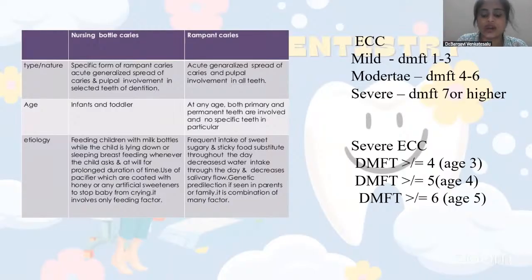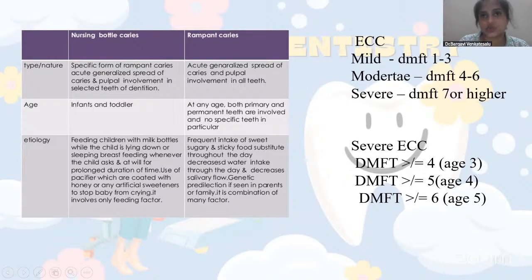But there is one other criterion describing severe early childhood caries, where the DMFT score is greater than or equal to 4 at the age of 3, greater than or equal to 5 at the age of 4, and greater than or equal to 6 at the age of 5. So the DMFT increases by one as the age increases by one, and you can just remember it like that.